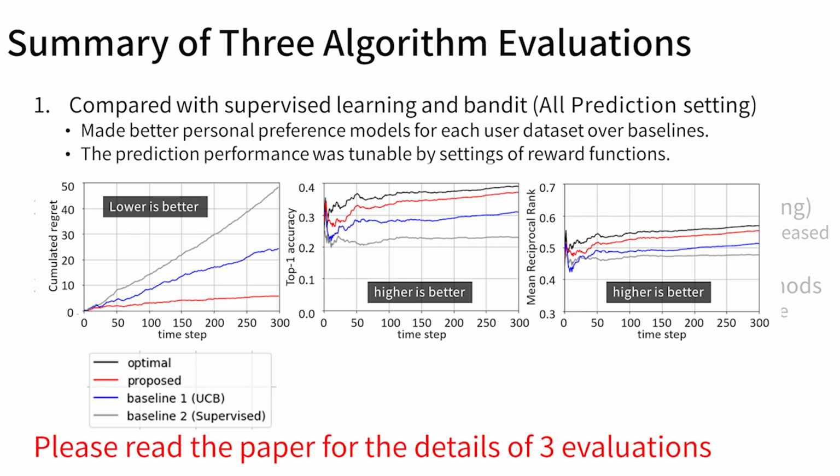We used supervised learning and a bandit algorithm as baselines. The evaluation shows that our online learner made better personal preference models for each user dataset over baselines in several metrics. We also changed reward functions for updating policies. The result showed that the prediction performance was tunable by changing reward functions.